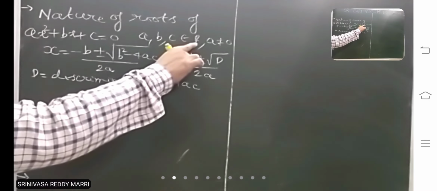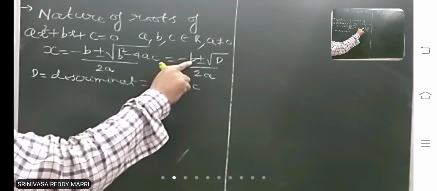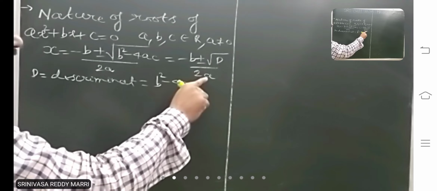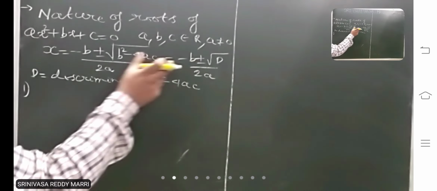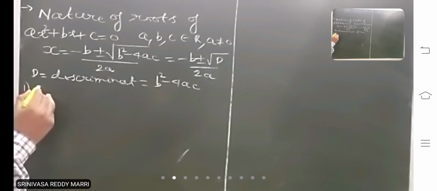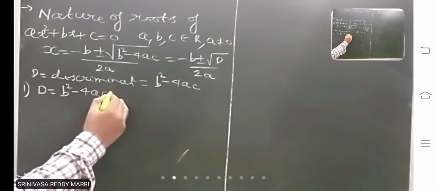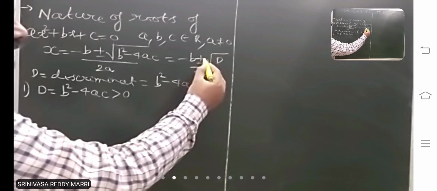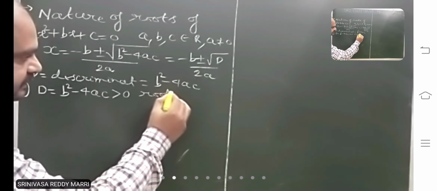Look at here. Here a, b, c are real numbers. If b is a real number, minus b is a real number, and 2 is a real number, a is a real number. Suppose while solving, you got b square minus 4ac greater than 0. Let us say this is greater than 0. Then this root of a positive quantity will become a real number. So roots will be real and distinct.